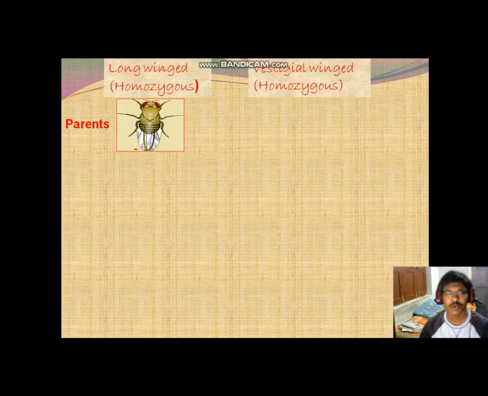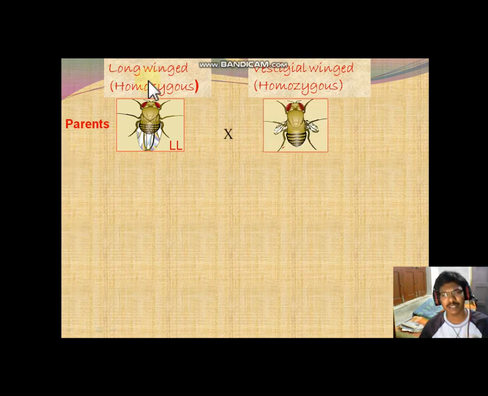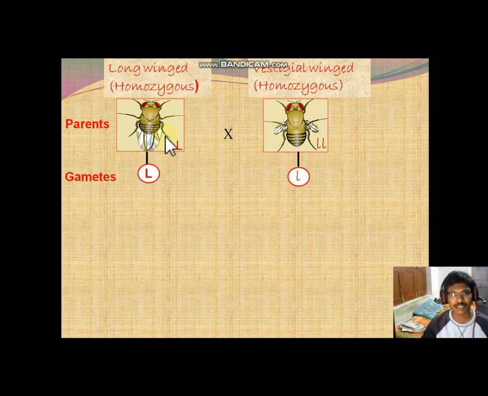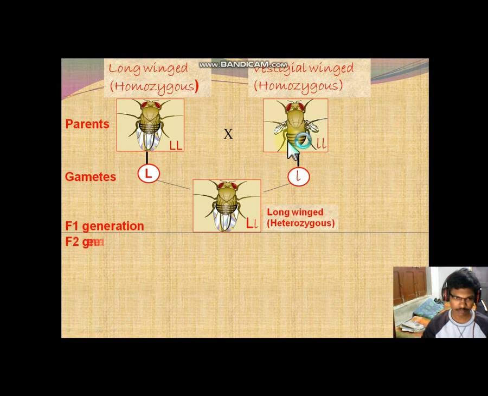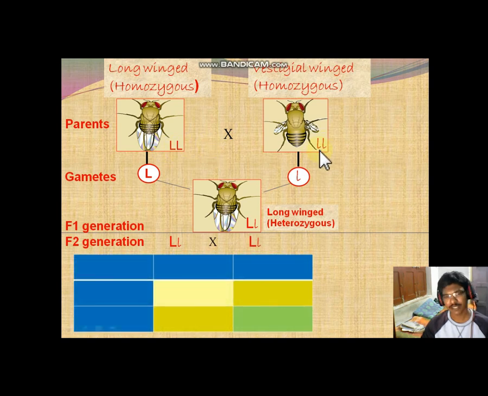Okay, here the parents, same concept: parents, gametes, parents. Here the parents, long-winged homozygous Drosophila was crossed with the vestigial winged homozygous Drosophila. The dominance is expressed by 2 copies of capital L. The recessive character is expressed by small l. Okay, here these both are crossed. Here capital L and small l.